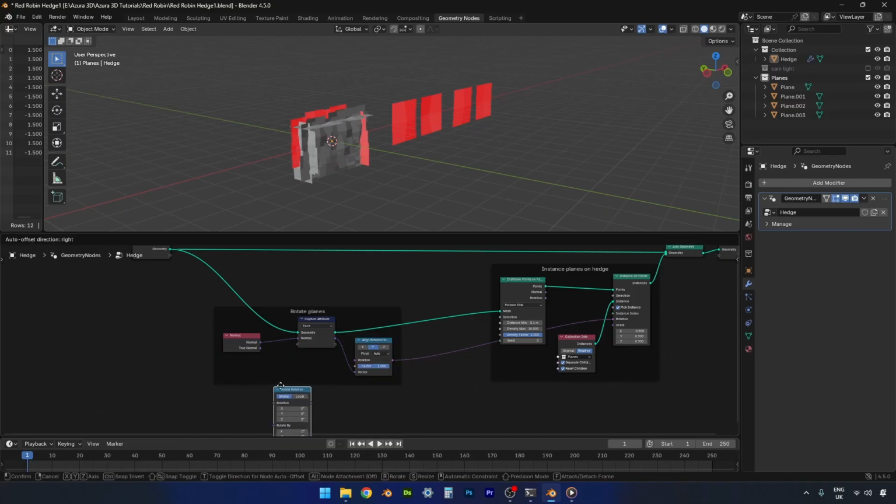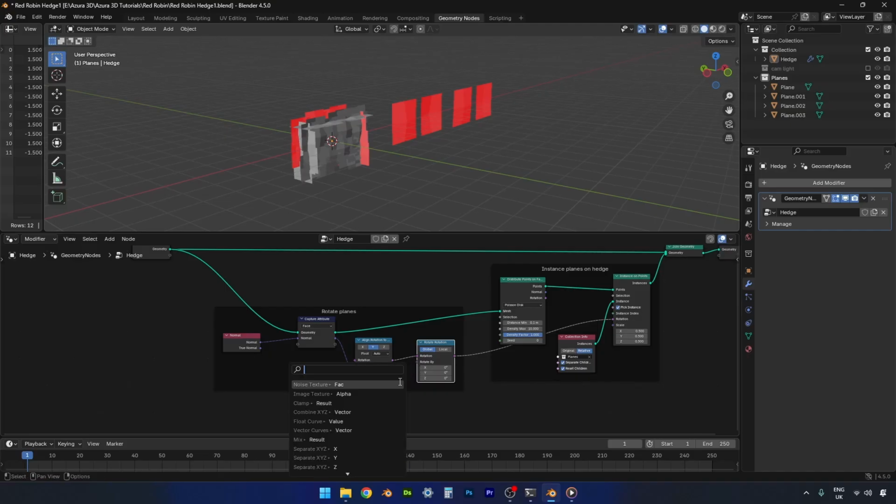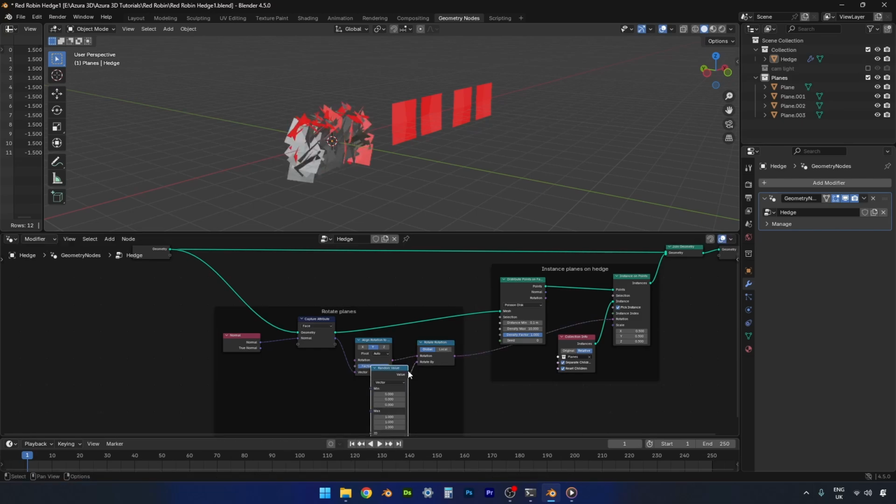We're going to put it after the align rotation to vector node, because this will be performed after they've all been turned the correct way in the beginning. Out of the rotate by input, we're going to add a random value. Put that in there.